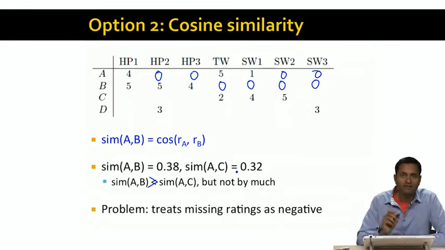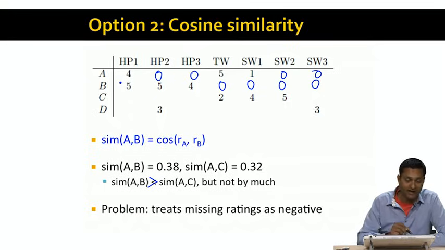The problem we have with cosine similarities is that it treats the missing ratings as negative ratings. What we've done is use 0 to fill in the blanks, and in our rating scale from 0 to 5, 0 is the worst possible rating. So we've sort of assumed that if A has not rated Harry Potter 2, he'd give Harry Potter 2 a rating of 0, which is a bad assumption, given that he actually liked Harry Potter 1. So this is the problem with cosine ratings that we'd like to fix.